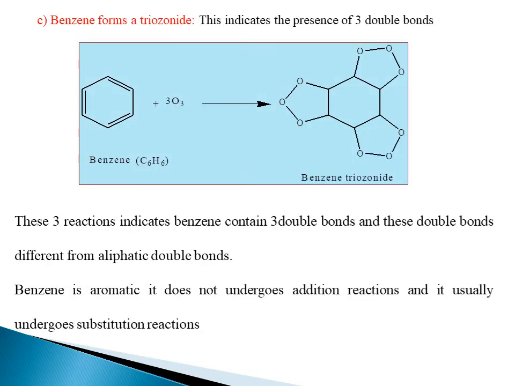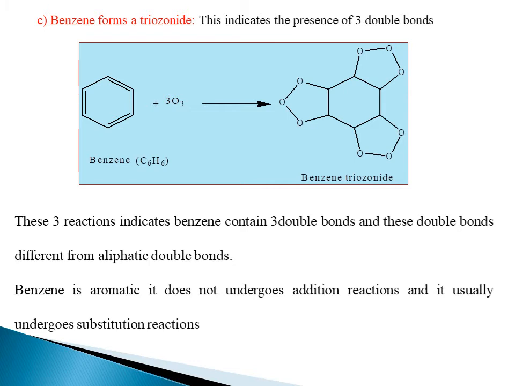And the next one is that benzene forms a triozonoid. Benzene reacts with 3 molecules of ozone. It forms benzene triozonoid. Because of the formation of triozonoid, wherever the double bonds are there, at that position ozone is added. So these 3 reactions indicate that benzene contains 3 double bonds, and these double bonds are different from aliphatic double bonds. Benzene may be aromatic in nature, so it does not undergo addition reactions, and it usually undergoes substitution reactions.